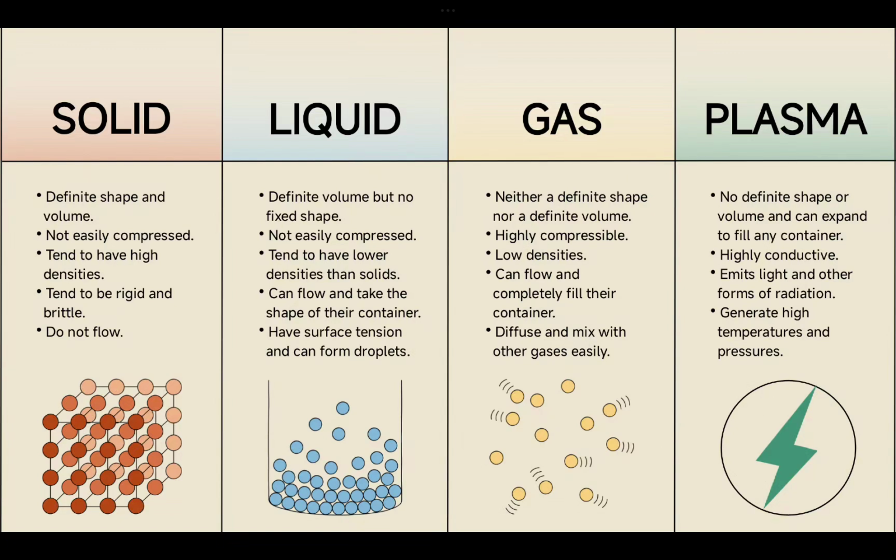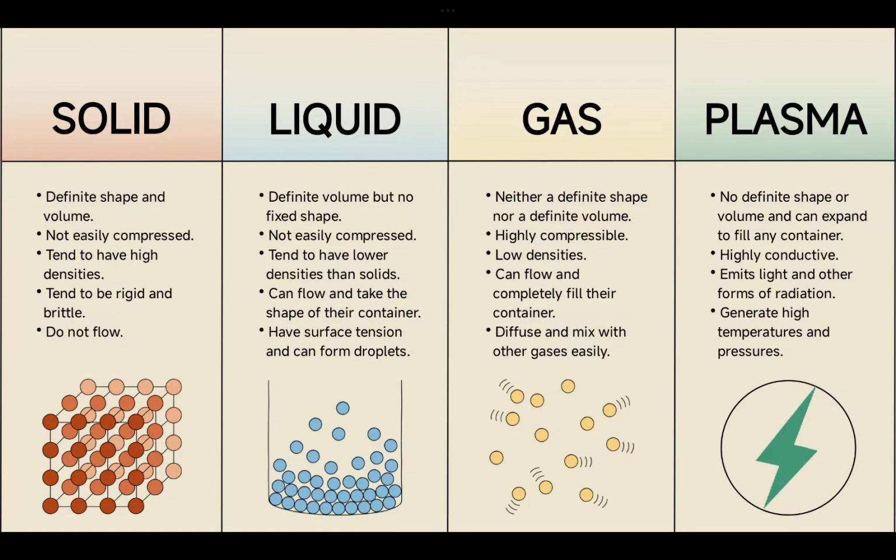Solids definitely have a definite shape and volume, and solids cannot be easily compressed. Solids have a very high density. Solids are very rigid and brittle, and solids generally don't flow. See the example and the pattern of how solids are structurally arranged.